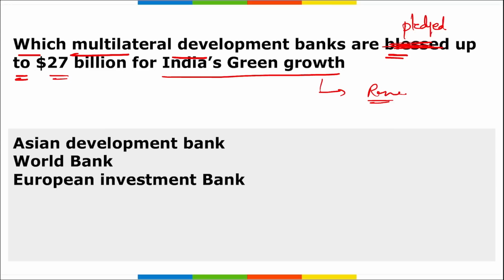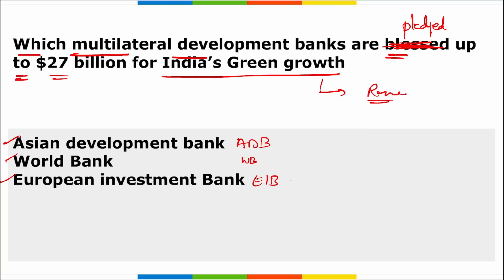Correct? It is the Asian Development Bank, World Bank, and European Investment Bank. All these three organizations are pledging this amount of $27 billion for India's green growth.